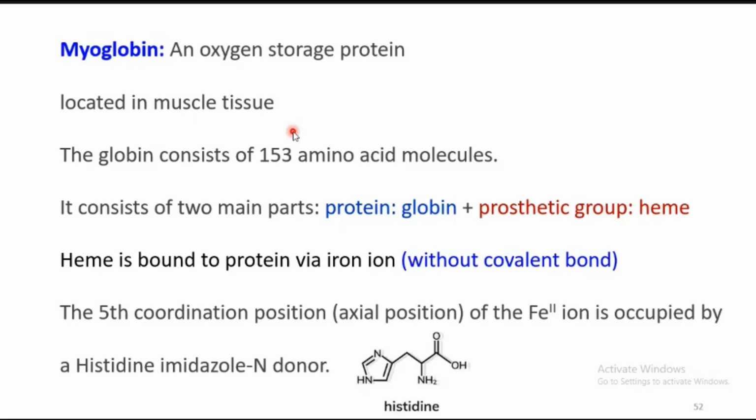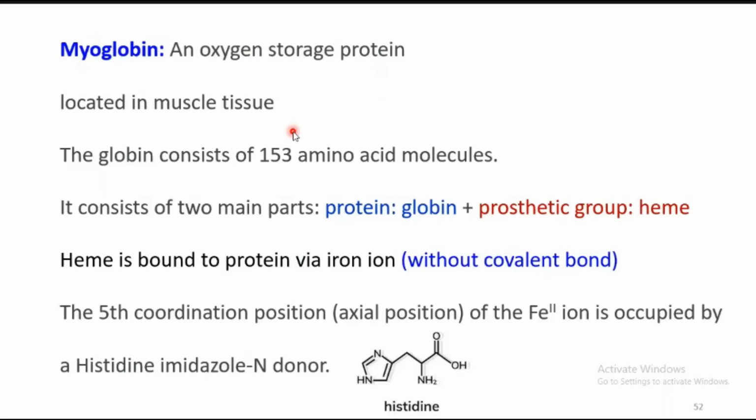They are not at all suitable for salt bridge formation. In addition to that, heme is bound to the protein via iron only. There is no covalent interaction existing between the heme unit and the globin. There is no direct contact between these two. They are contacting via the imidazole nitrogen; only that nitrogen binds to the heme unit. In hemoglobin as well as in myoglobin, there is no direct covalent formation with the porphyrin ring as well as the protein side chain.